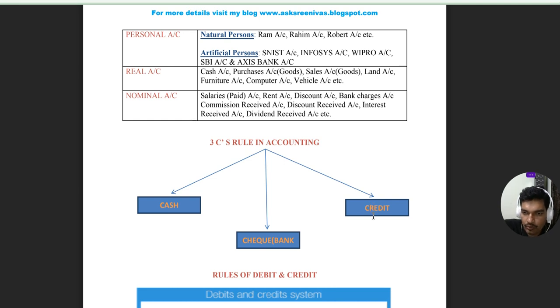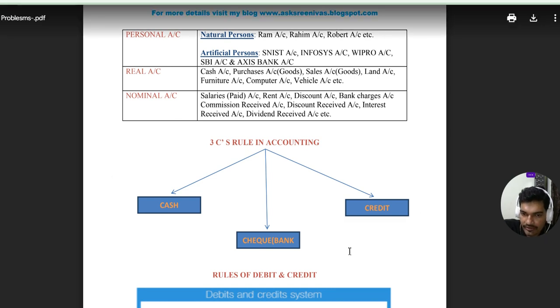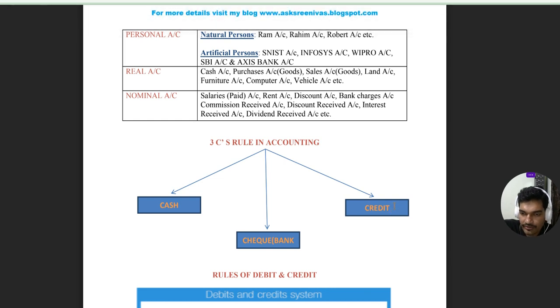Similarly, goods sold to customer ABC: we haven't received any cash and we haven't received any check. So this is called a credit transaction.